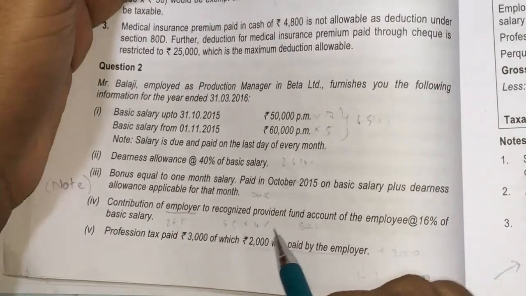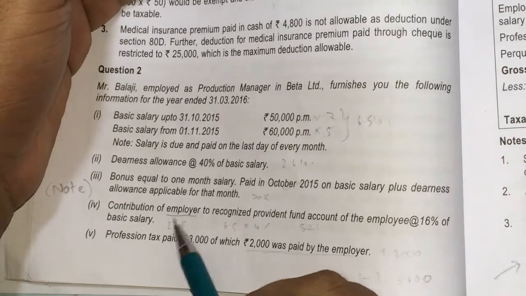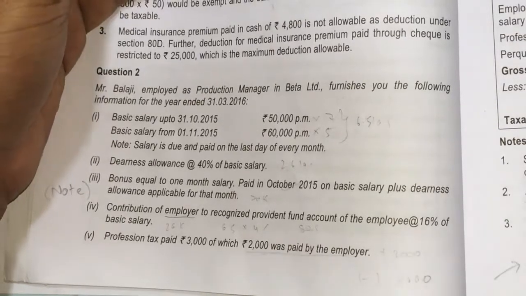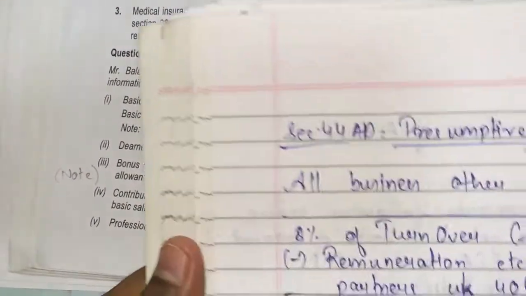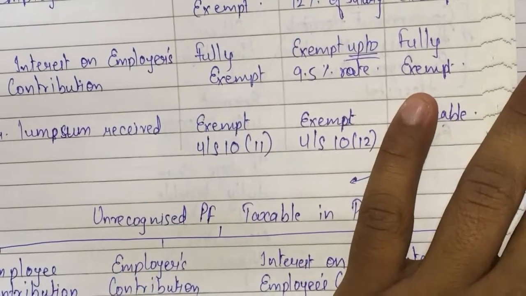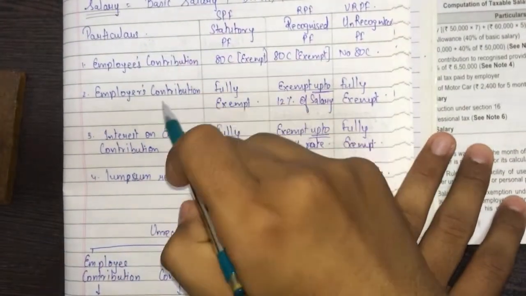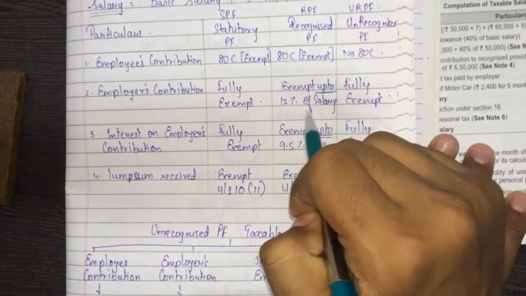Contribution of the employer to the recognized provident fund account of the employee is at the rate of 16% of the basic salary. For recognized provident fund, I have given you a chart. Up to 12% it is allowed, above that it won't be allowed. Wait, I'll show you the chart once again so that you recall. If you have written it in your books, please remove that chart and see. Wait, let me zoom out. See, the employer's contribution to recognized provident fund is exempt up to 12% of the salary.